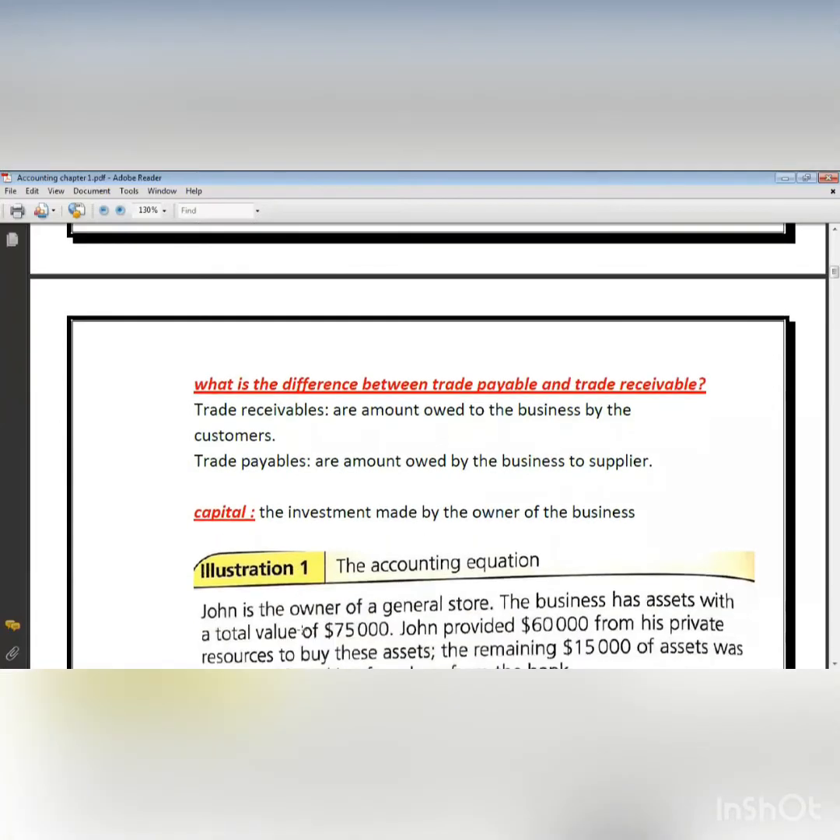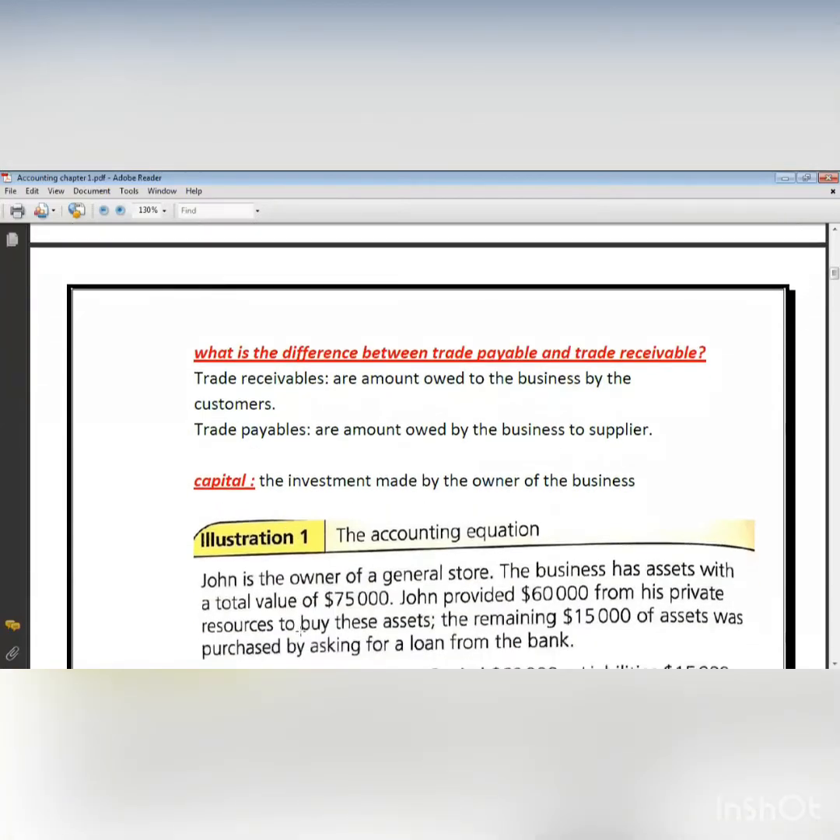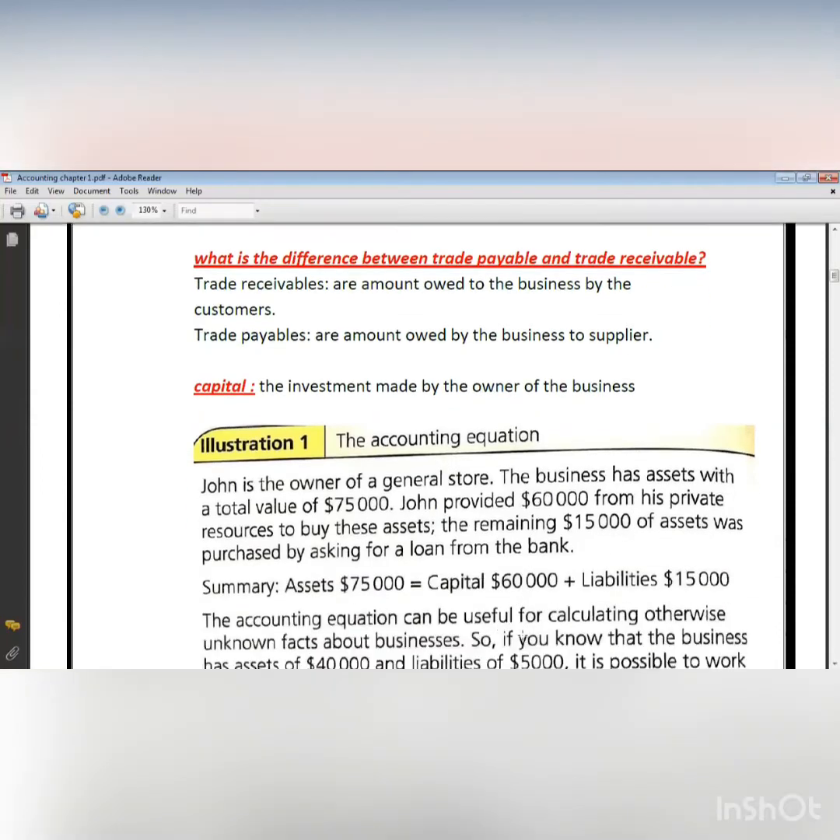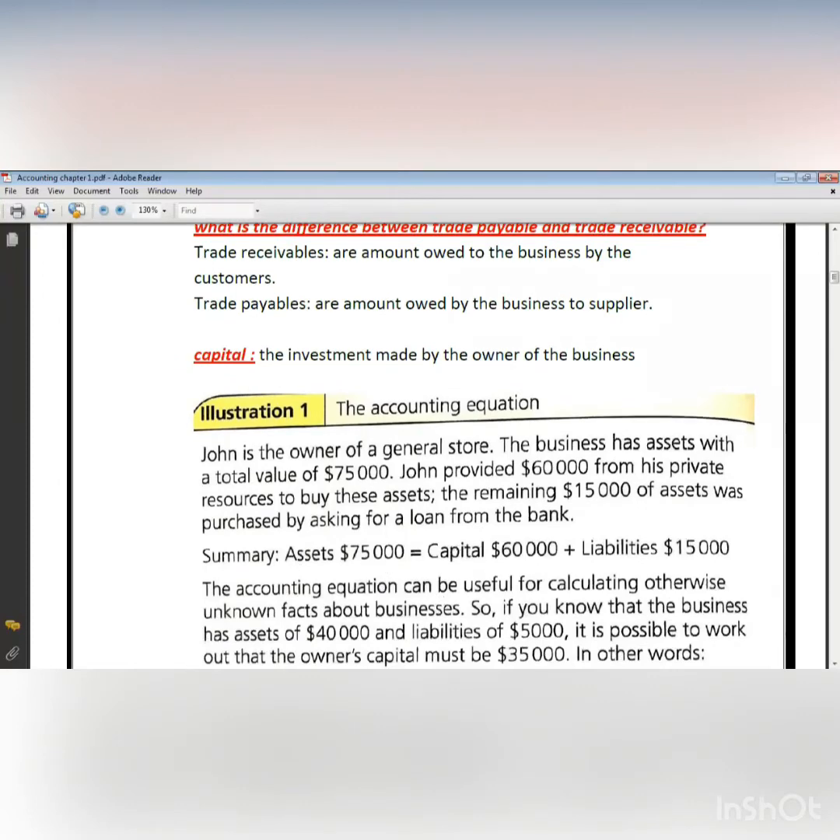Now let's take a small, very easy example. John is the owner of a general store. The business has assets with a total value of $75,000. John provided $60,000 from his private resources, which means capital, to buy these assets. So now if I asked you what's liabilities, assets 75, capital 60, my liabilities will be $15,000 according to the accounting equation.